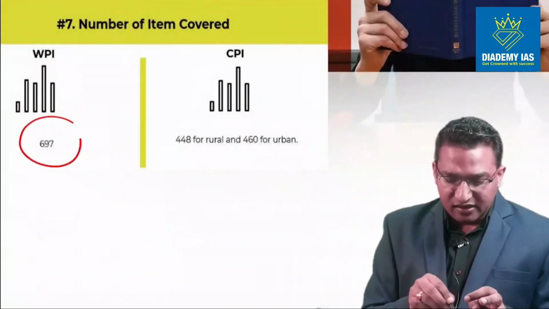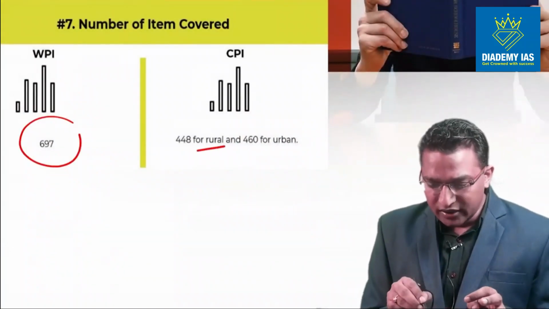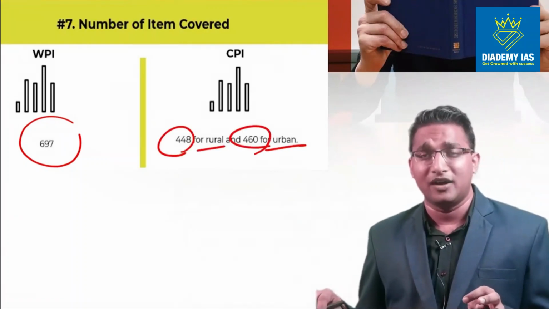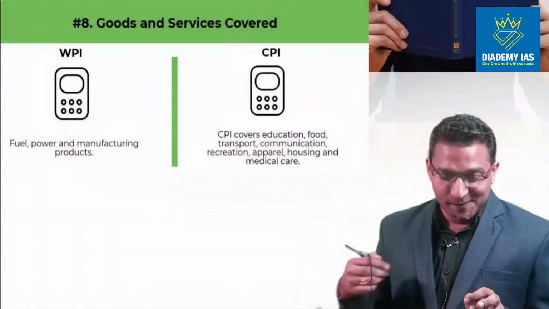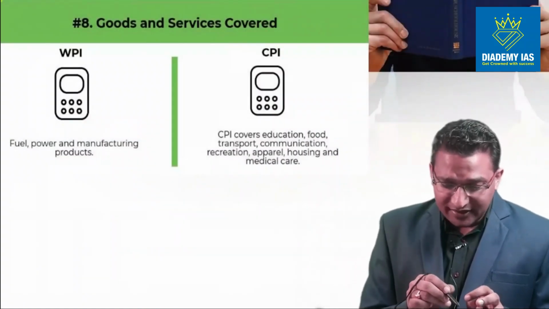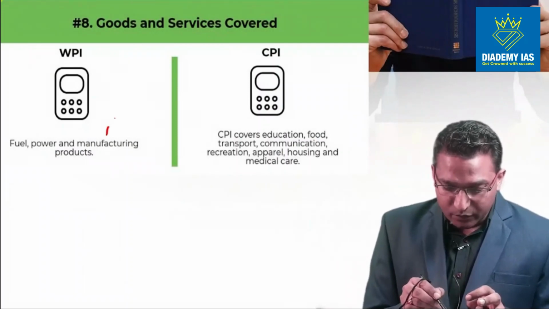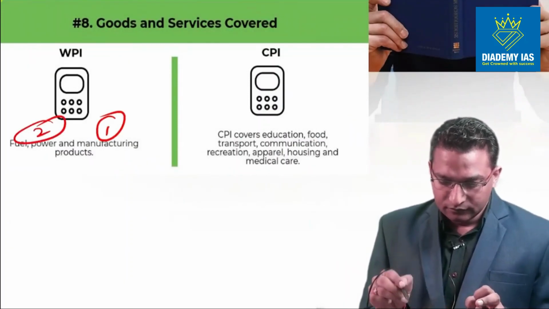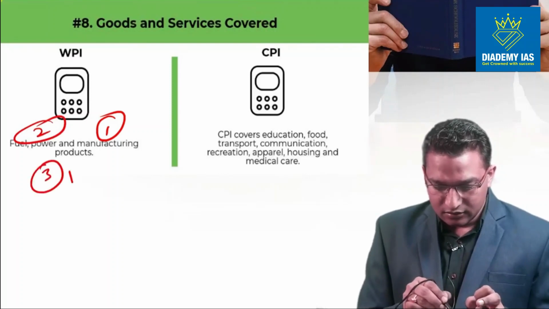The number of items in WPI is 697. In CPI, the number of items for rural is 448, and for urban it is 460. In the urban area, people are consuming more items. For WPI, the major categories include manufactured products, fuel and power, and primary articles.